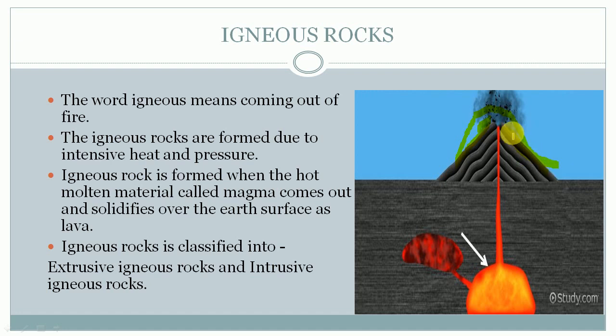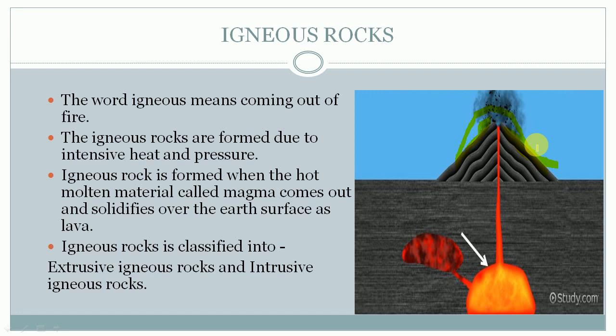This is called igneous rock. How is it formed? When the hot molten material called magma comes out and solidifies over the earth's surface. The next speciality is that it is made over the earth's surface. This is the earth's surface, and this igneous rock is made over the earth's surface.